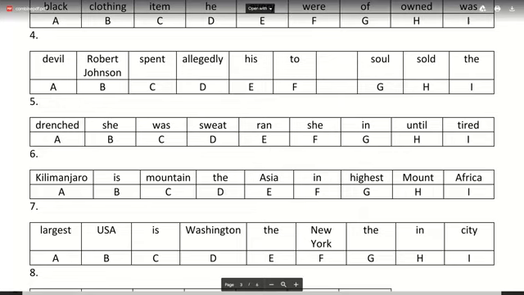Number five. It's drenched she was, sweat ran she in until tired. Yes, move on to the next one now. Well done.